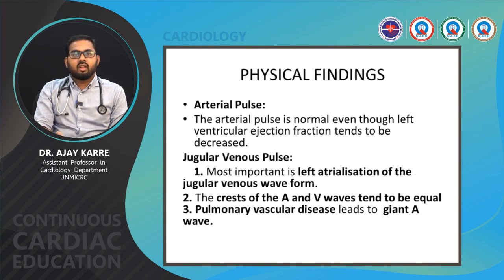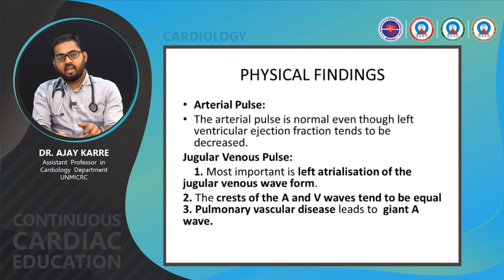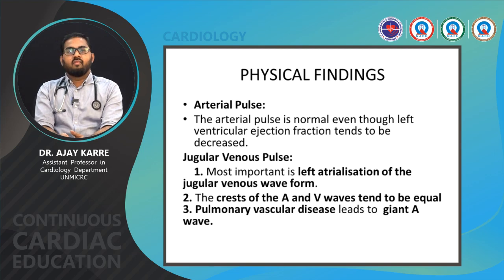Physical findings: arterial pulse is normal even though left ventricular ejection fraction tends to be decreased. JVP, the most important is left atrialization of the jugular venous waveform. The crests of the A and V waves tend to be equal, and pulmonary vascular disease leads to giant A wave.